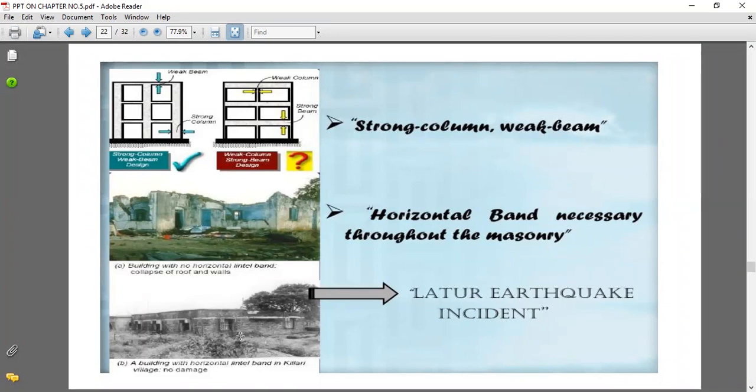The second thing is that a horizontal band is necessary throughout the masonry. In a building with no horizontal lintel band, the building collapses from the roof and the walls. So such a parameter should be there. And lastly, they have seen the Latur earthquake incident, which was the same, because the principles of earthquake planning were not used in this plan, and that's why such an incident occurred, the Latur earthquake. Okay.